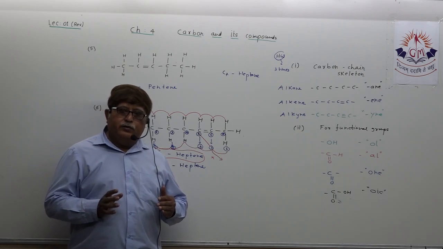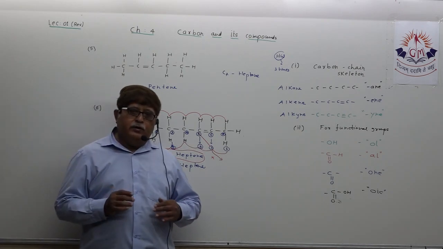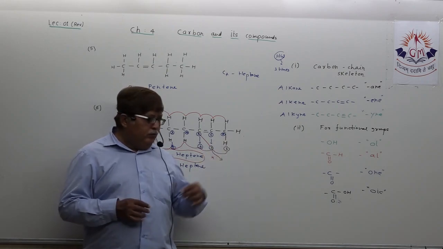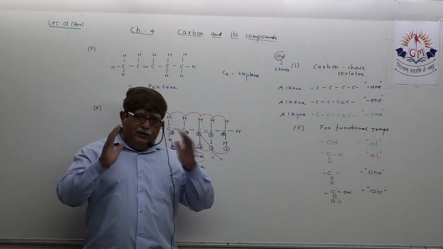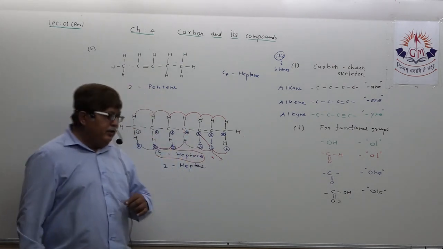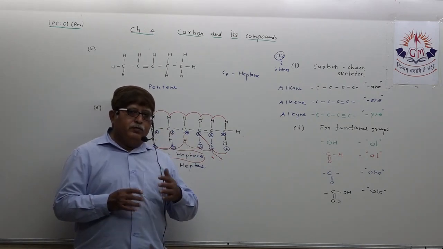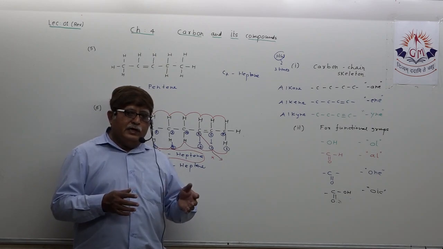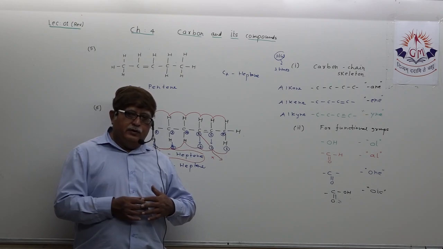Today's lecture we are ending here. My homework is that you write those 2 golden rules I told you twice. That will help you a lot in naming any organic compound. Whatever 6 organic compounds we have discussed, few were alkanes and few were alkenes. Alkynes and all we will continue from tomorrow in the next lecture.